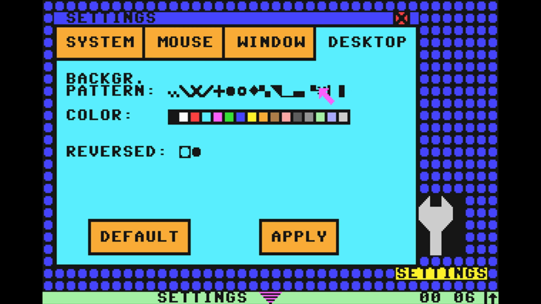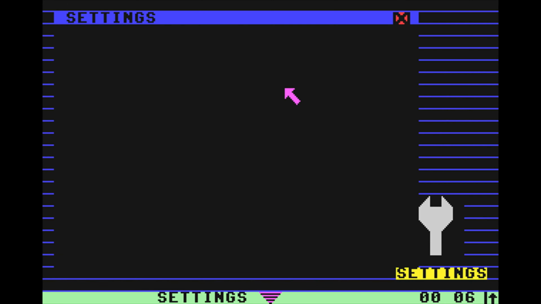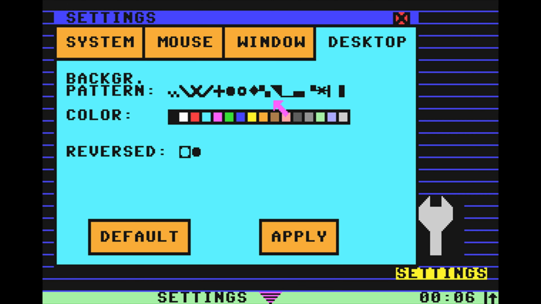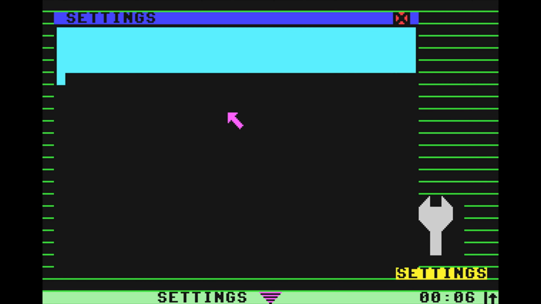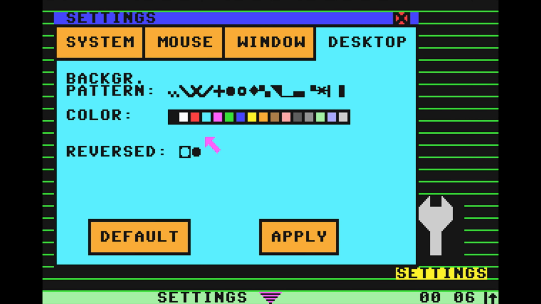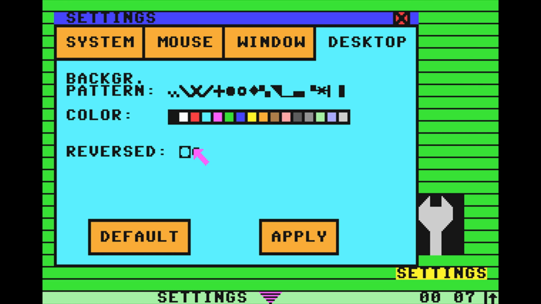In Desktop tab, a color and pattern of desktop wallpaper can be changed. To cancel those changes, just close Settings window without applying them.